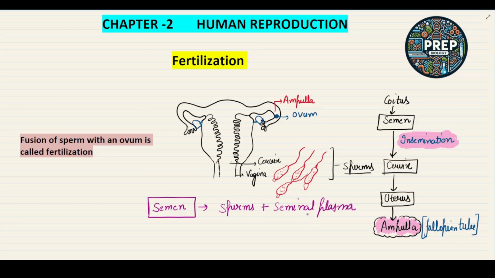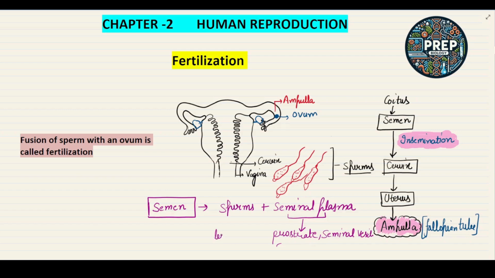What is seminal plasma? We have discussed earlier that it is a fluid secreted by different glands like the prostate gland, seminal vesicle, and the bulbourethral gland.